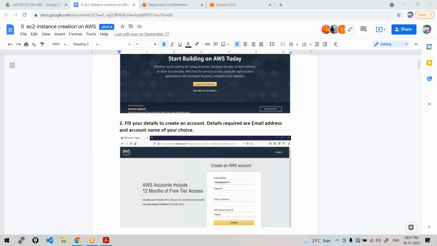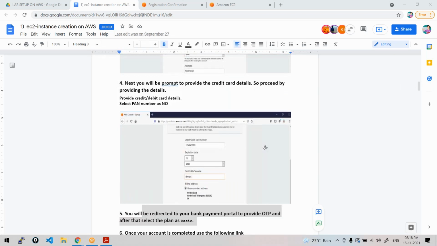Whoever completed, please confirm to me. Hi Preeti, we haven't received any document from your end. Have you sent me your email ID? Whoever shared the email IDs with me, I have shared this document with them. You can email me or send me your email ID on WhatsApp.